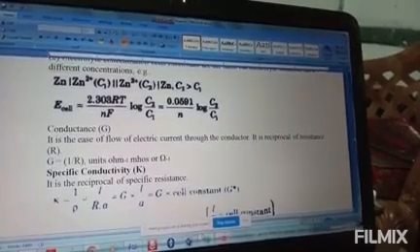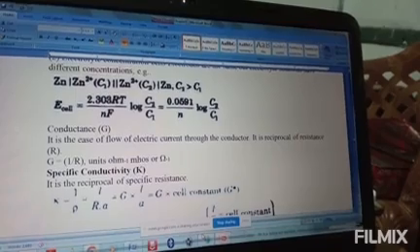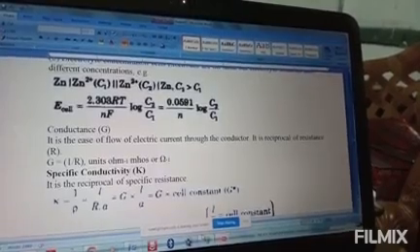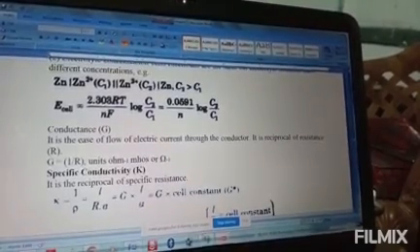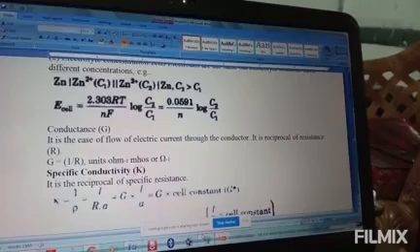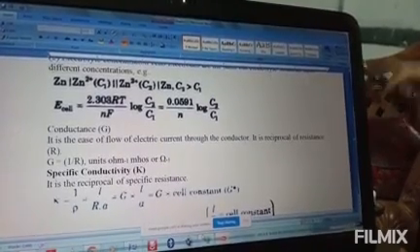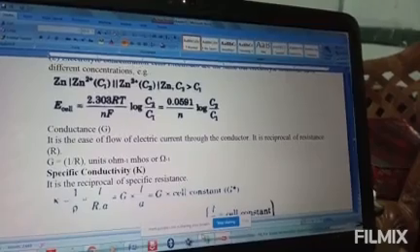Then you will get Kc. Kc equals 3.92 into 10 to the power 15. Clear? Log into 1 by log, 1 by log means antilog. So log will cancel. You multiply both sides by 1 by log. Okay? 1 by log means antilog. Clear? Now this is your calculation.